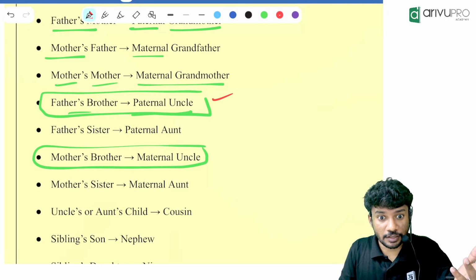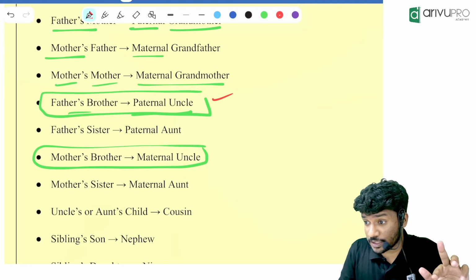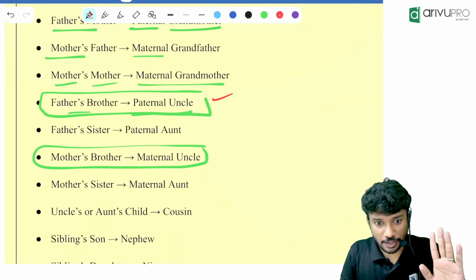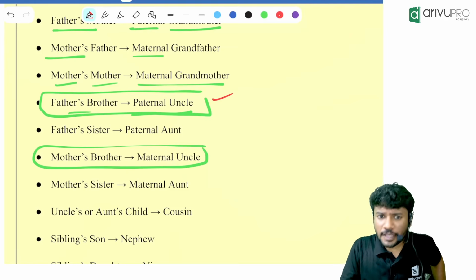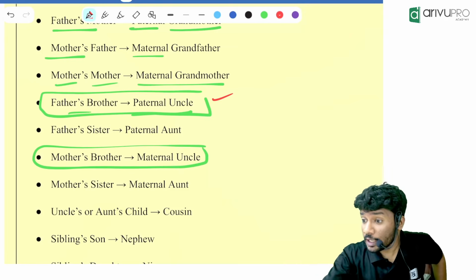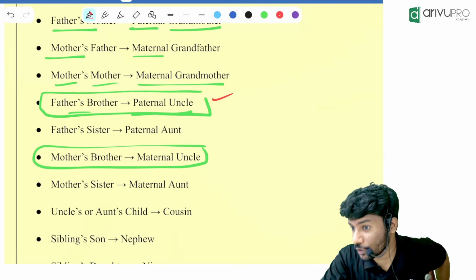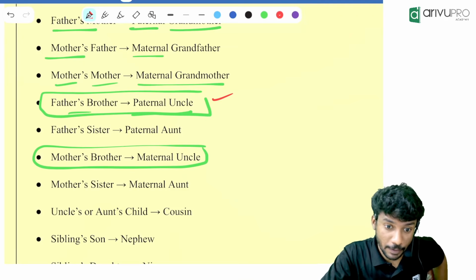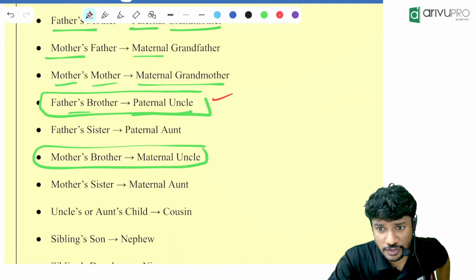Aunt. Father's sister means paternal aunt. Now, mother has a sister, your maternal aunt. There is no change. Unlike in our native languages where we have multiple names, here uncle and aunt is all there is. Paternal aunt, maternal aunt. Other than that, there is not too much data.